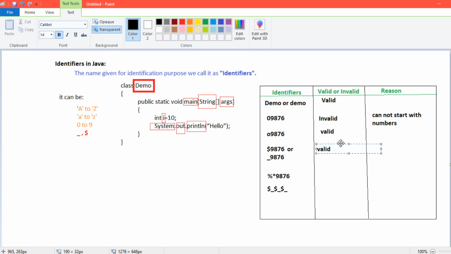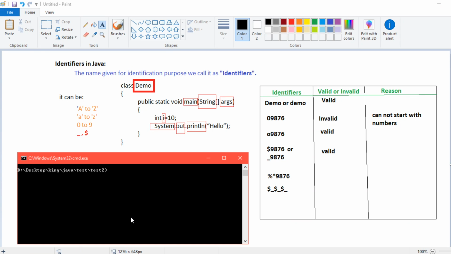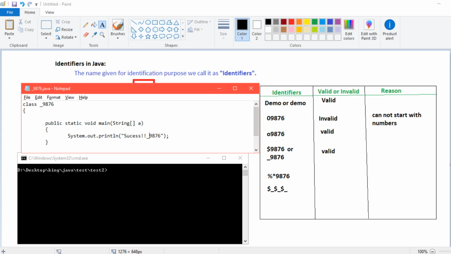The reason why I'm giving you this small practice is because it's very important. Okay, so let's try with another special character apart from underscore and dollar. Let's go to the editor. We will start with percentage and we have the star one. I will save this, first copy, paste it here. Okay, now save it.